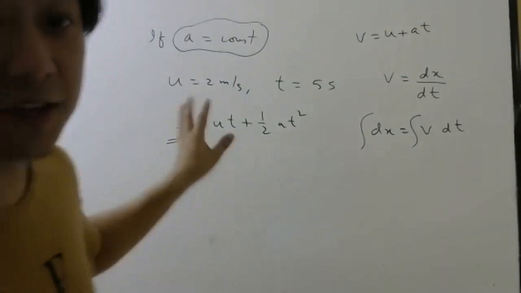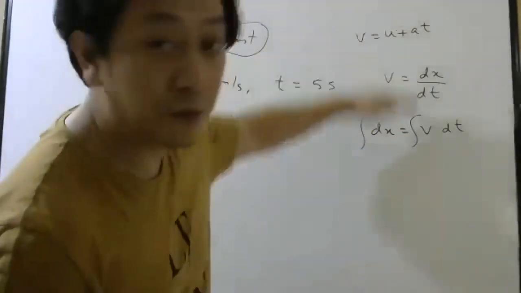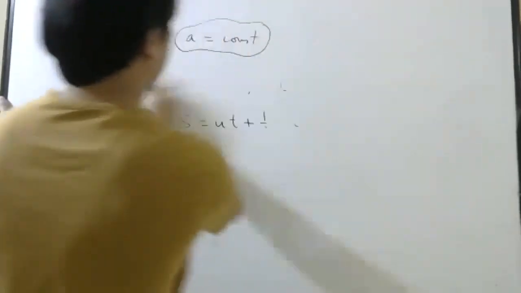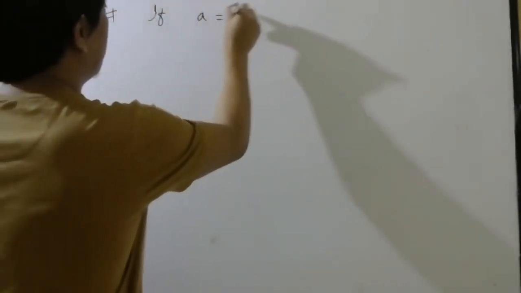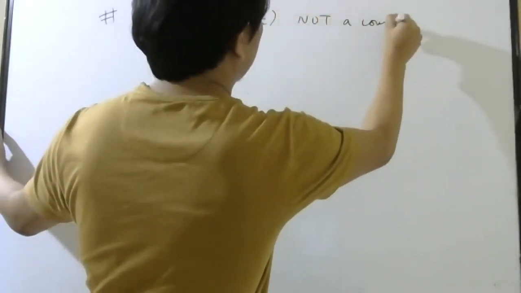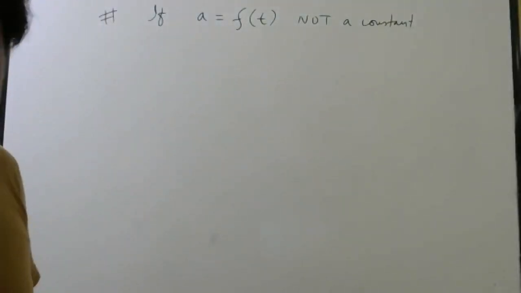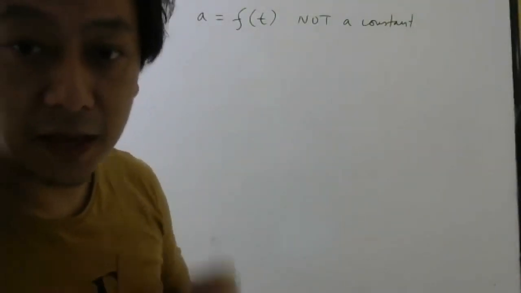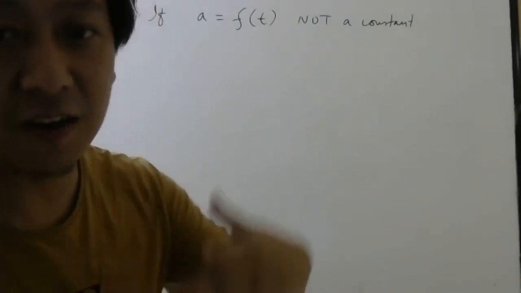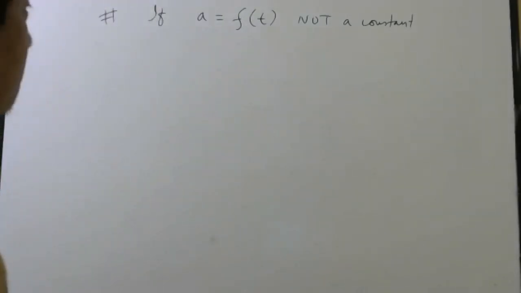But sometimes acceleration will not be constant. Then you will have to do this technique. Okay, so let us understand. Let us do some problems where acceleration is not constant. So the concept is, if acceleration is a function of time, which means not a constant, then how do we solve the problem of finding displacement after 2 seconds, after 5 seconds? How do we find it? Look carefully.